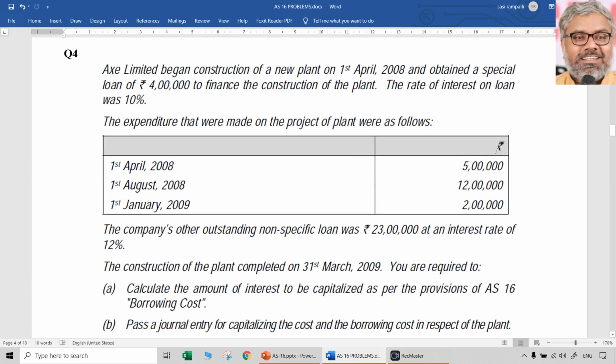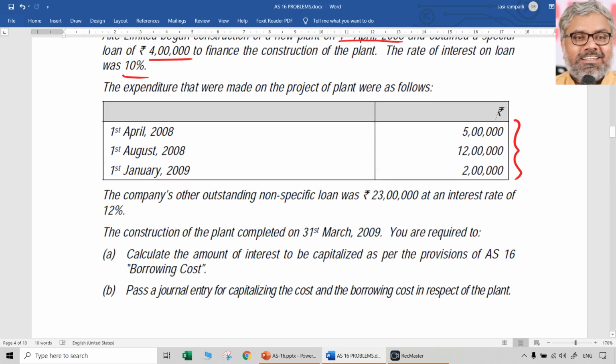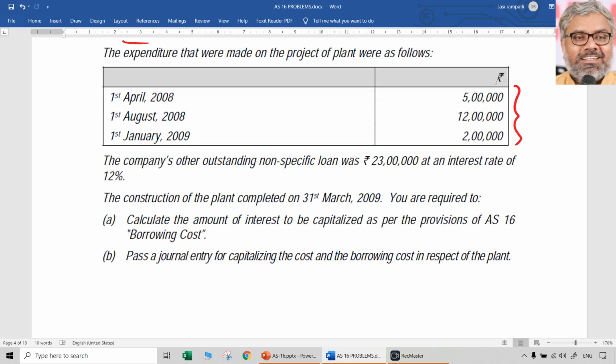See, more or less the same questions will be repeated now. AXC Limited began construction of a new plant on 1st April 2008, obtained a special loan of 4 lakhs to finance the construction of the plant. Rate of interest on that loan was 10%. Expenditure made on the project was in April, August and January. So this is the financial year that we have to identify. And the company's other outstanding non-specific loan was 23 lakhs, an amount we don't care about.